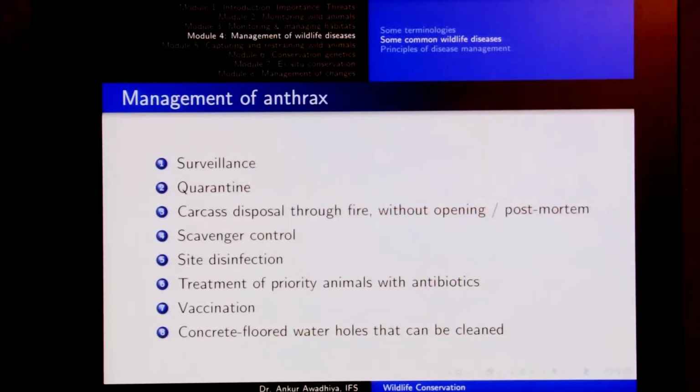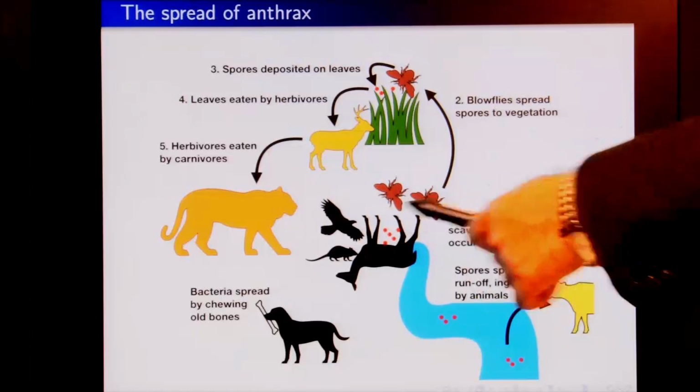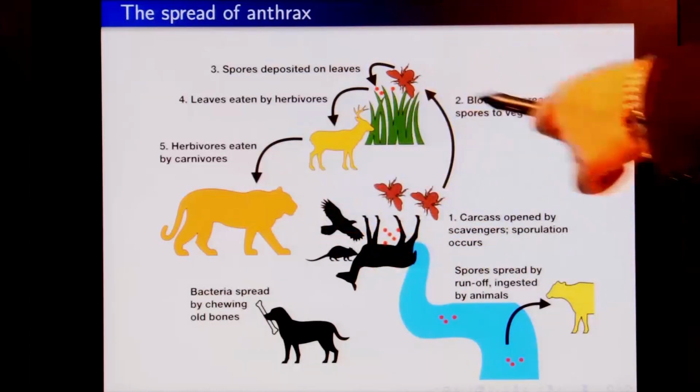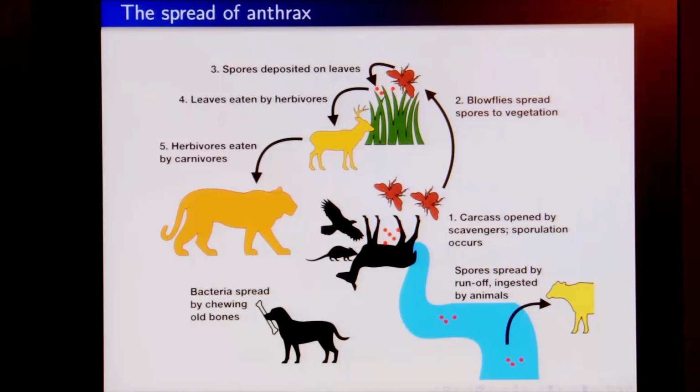There should be carcass disposal through fire. In that case, we put dry logs on top of the carcass, we also put dry logs or say kerosene in the surrounding areas, and we burn the whole area so as to burn the bacterium from the system.